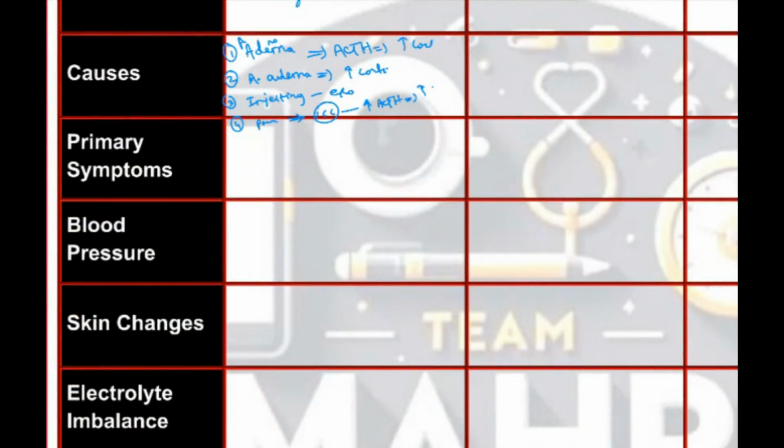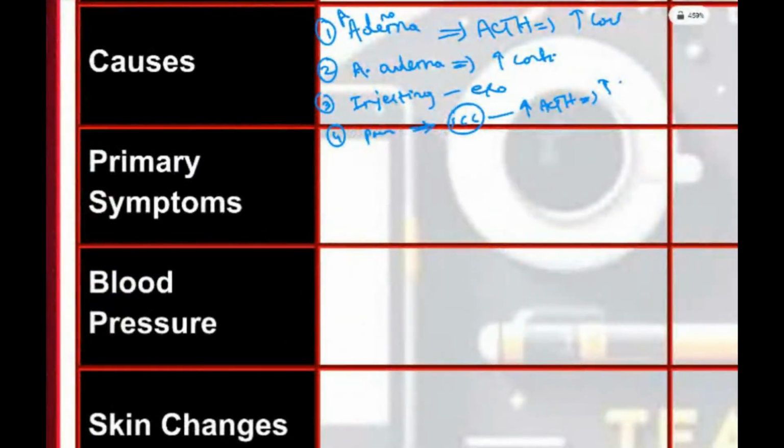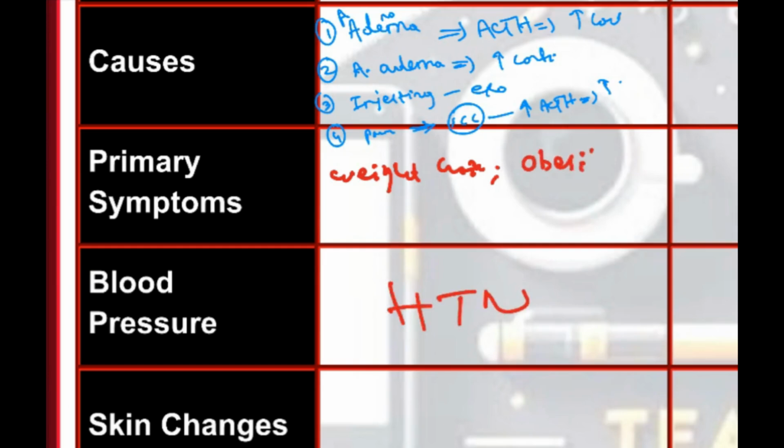So what are the primary symptoms? Cushing क्या करेगा? Cushing will increase blood glucose level because it is a stress hormone and you need glucose to fight with the stress. If you increase glucose level, what will happen to your weight? It will cause weight gain. What will happen to your BP? It will increase your BP. Hypertension, and obesity. And how will be your muscle? It will catabolize the proteins to increase glucose level. Protein breakdown will happen. That's why muscle weakness will be there. So main Cushing features are this.